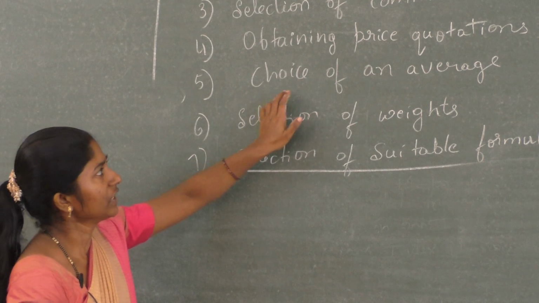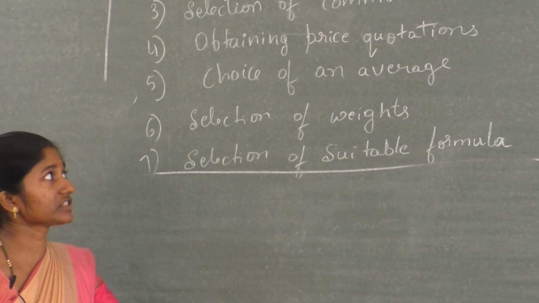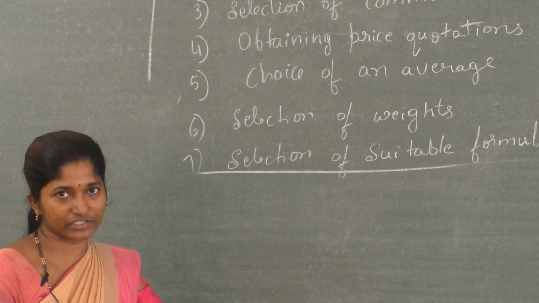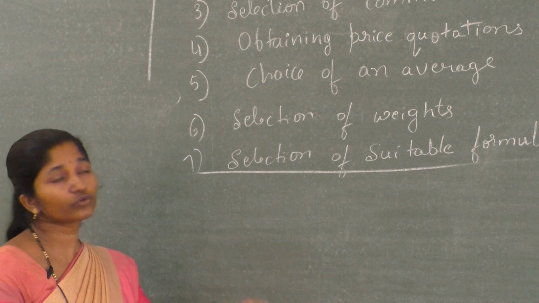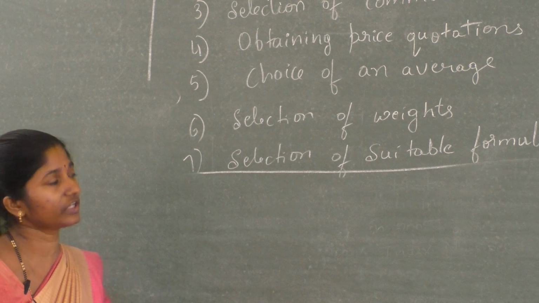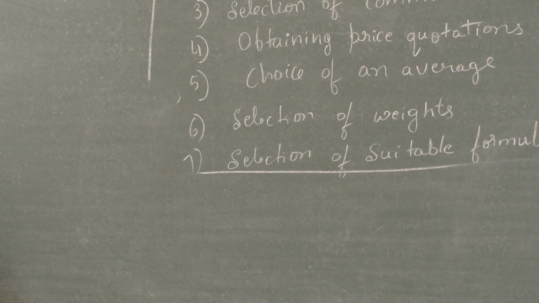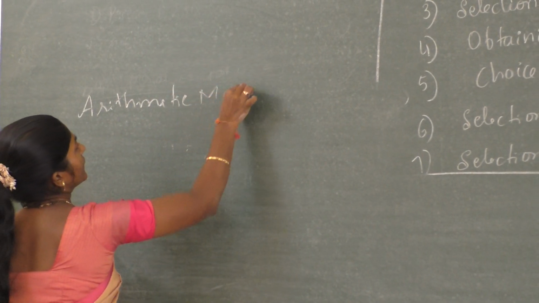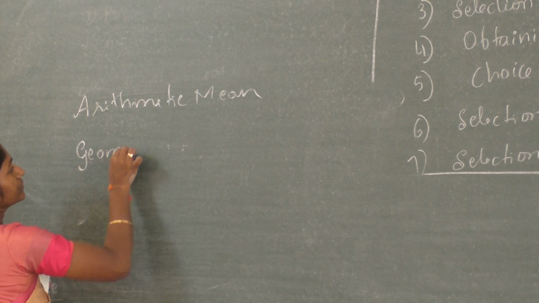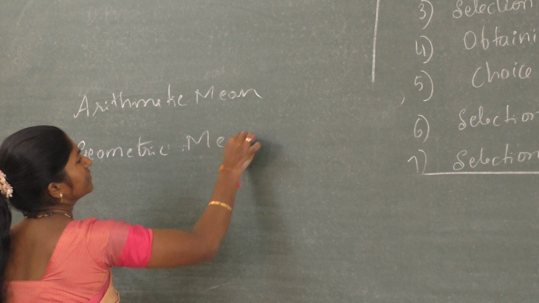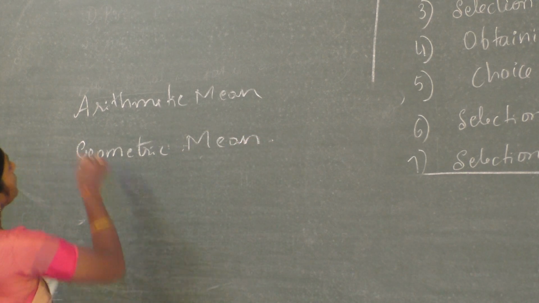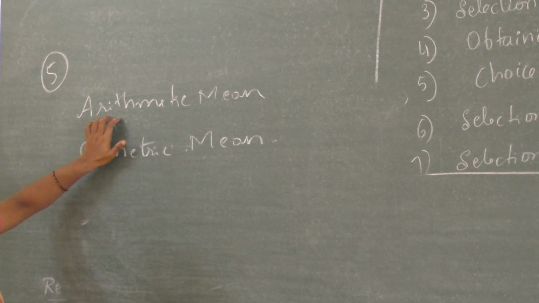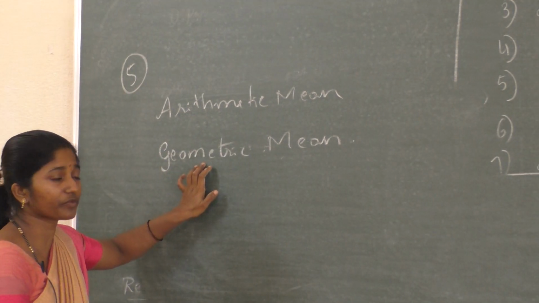Next, choice of an average. Here, while choosing the average, we have studied in the characteristics that specialized types of averages are used. There are 2 types of averages given for the calculation. One is arithmetic mean. Another one, geometric mean. While selecting the averages, you can select arithmetic mean, or otherwise you can select geometric mean.